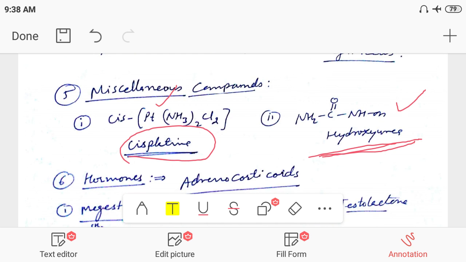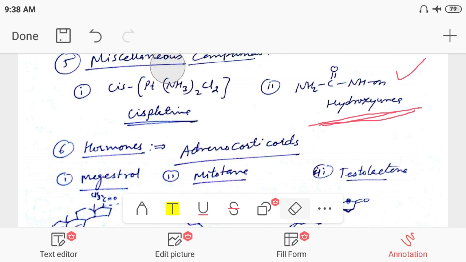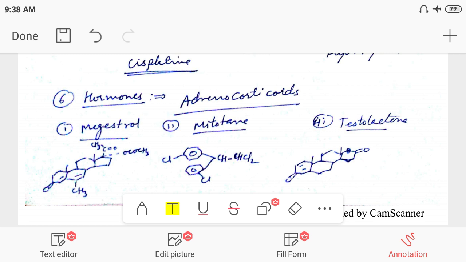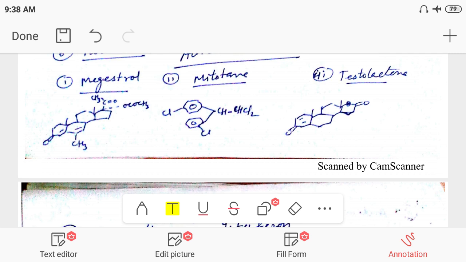Some miscellaneous compounds are cisplatin and hydroxyurea. Hormones that we have discussed mainly are hydrocortisone, megestrol, mitotane, and testosterone.